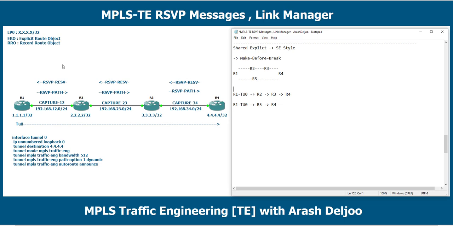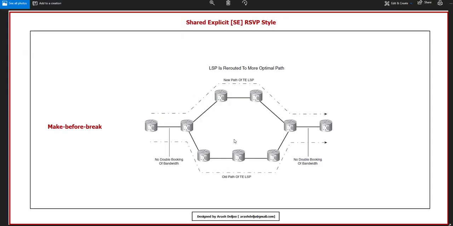Now we can talk about the shared explicit, or SE, style. Okay, look at this picture. This is our scenario for the shared explicit SE RSVP style, and we are using make-before-break logic. From this router R1 to this router R2, we have two paths. The first path is going through the bottom, and here we have 1, 2, 3, 4, 5, 6, 7 hops, and this tunnel was established before, okay?